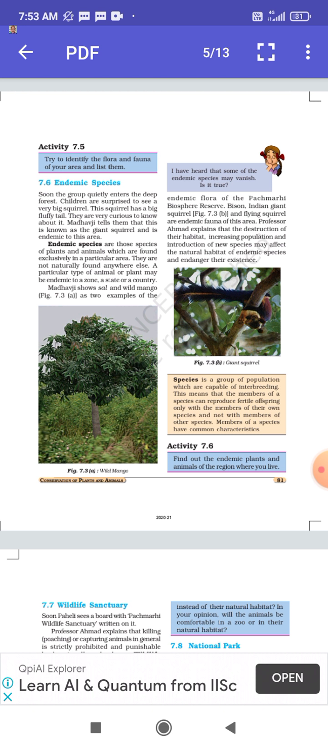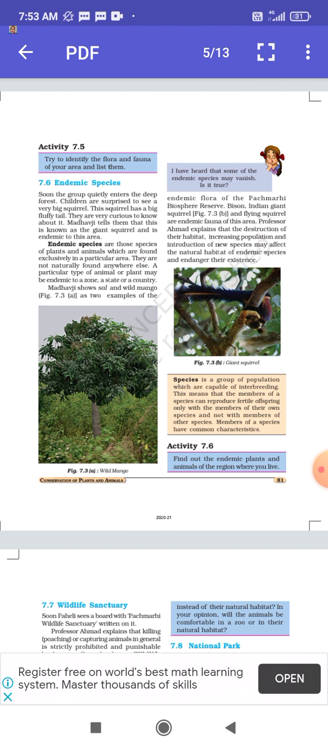Now Madhavji also explained that the destruction of their habitat means if we are destroying their homes; habitat is the place where they are found, their homes. If we destroy their habitat or their home, and apart from this, there is the increasing population. Now what is the effect of increasing population? Increasing population needs land and food, and for food and land we are cutting these forests. So these are also affecting the flora and fauna of that area.